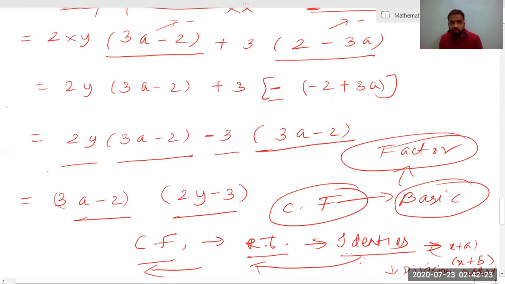So in short, I'll try to explain what you mean by factorization. Factorization is nothing but simplification of an algebraic equation into its parts, into its multiple factors. And we have to take those multiple factors so that when we re-multiply them, we get the same algebraic equation as it is. So what we try to do is divide that equation into groups or parts or common factors.